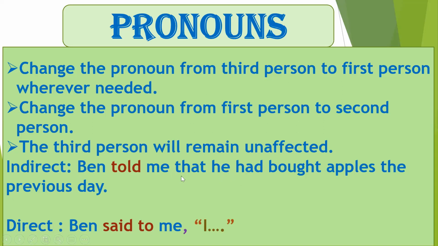So when he would have said this to the second person in the direct speech, if Ben was talking to someone in the direct speech, what would he say? He would use I. He will not say he had bought apples. He will obviously refer to himself as I. So here he refers to Ben, and in the direct speech, the pronoun he in the third person will change to the first person I, because now we are quoting the exact words which Ben must have told the second person. So when we quote the exact words, we refer to ourselves in the first person. So the pronoun he will become I. This is how you will change the pronoun.